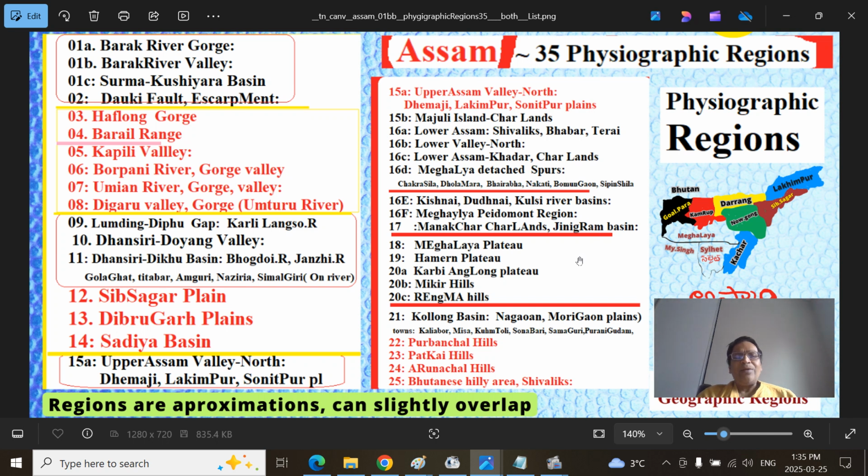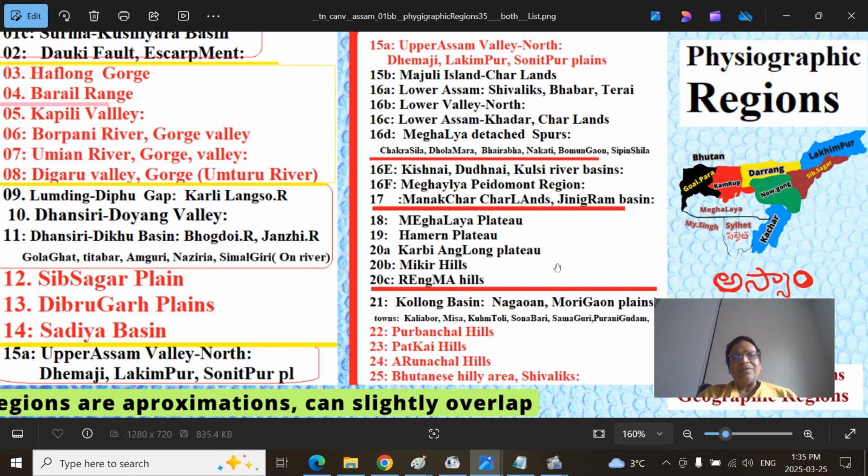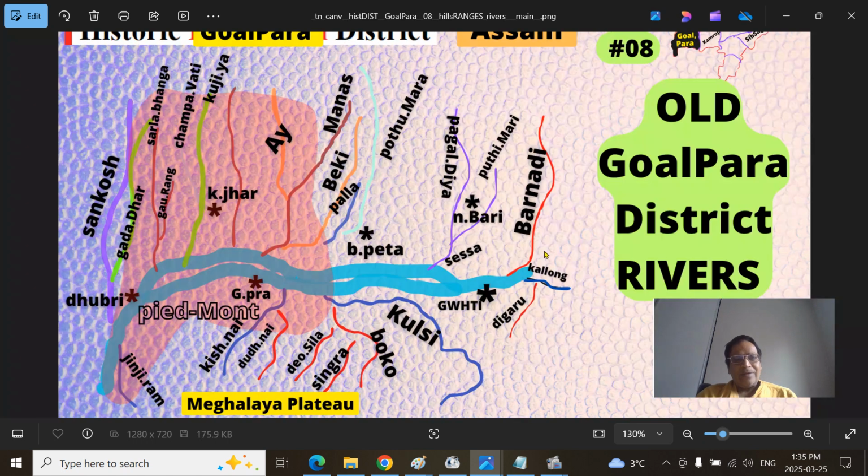Then we look at the Meghalaya Plateau, Hamren Plateau and Karbi Anglong. The eastern plateau is Karbi Anglong, and the western plateau is the Hamren Plateau, sometimes called western Karbi Anglong. That is the Baithalangso region, and Mikir Hills and Rengma Hills. These are the Karbi Anglong Plateau subregions. We look at them.